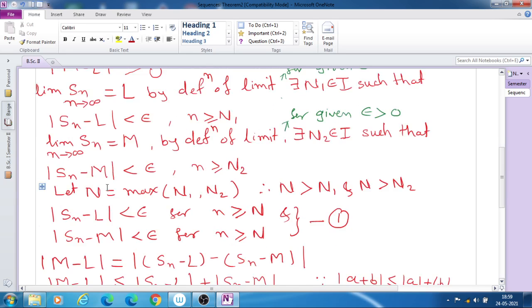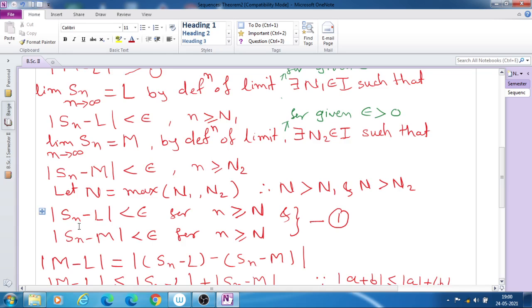Now for the second limit we have taken another integer N2. For both the limits we take a common integer, capital N, which is the maximum of N1 and N2, so that we can use that number for both the limits. So n is greater than N1 and n is greater than N2.